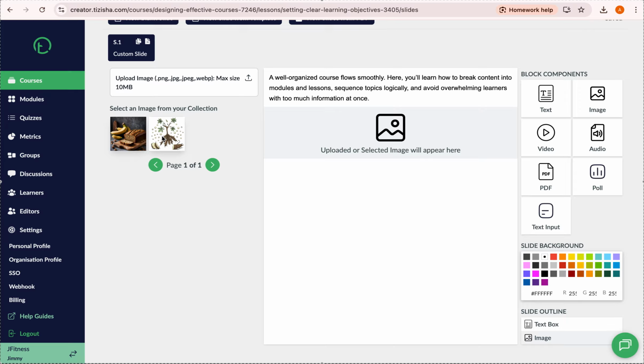So any media file is just saved for you. That's the same with audio and so on. But for your case, if you're a new user, all you'll have to do is click on upload image here, where we have a max size of 10 MB and so on.